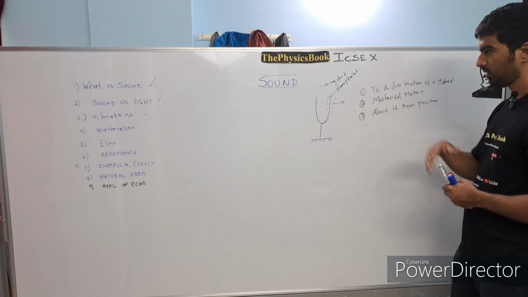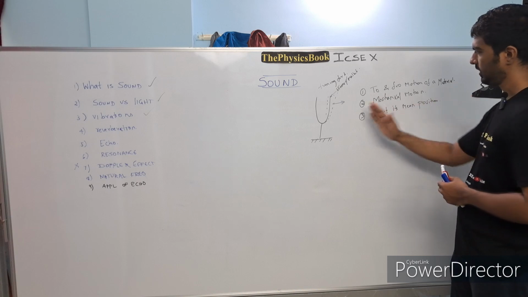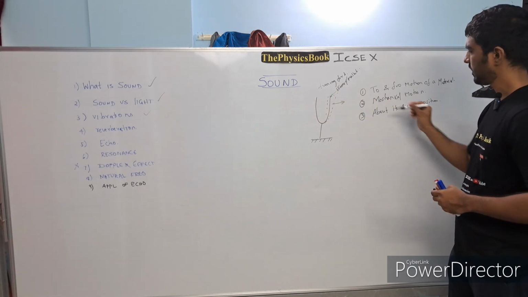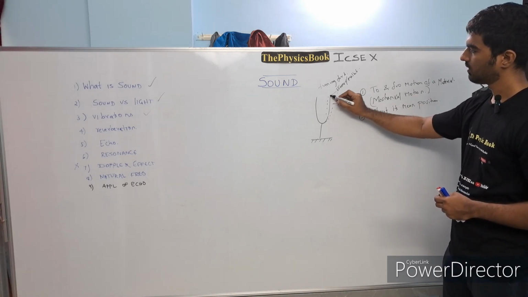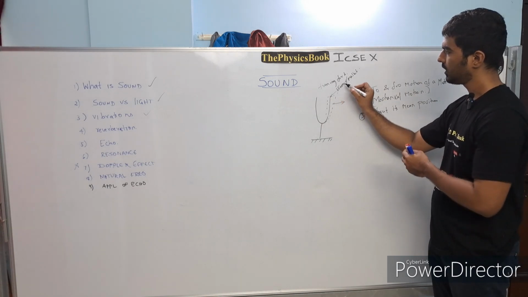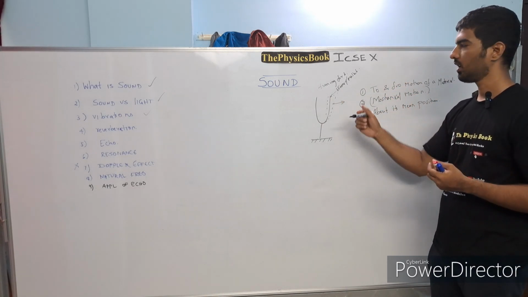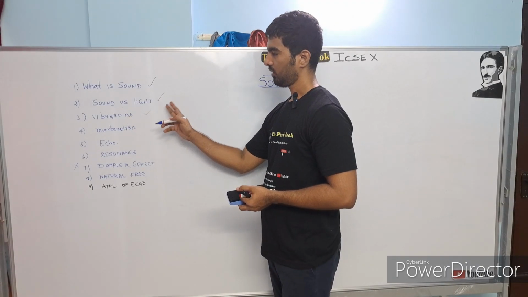So what is meant by vibration? Vibration is the to and fro motion of a material, to and fro motion of this tuning fork, which is nothing but a mechanical motion about its mean position. Mean position is the position which it was having when it was not hit by a hammer or a mallet. That is its equilibrium position when it is not applied with any external force. So now we saw what is meant by vibration of a body.